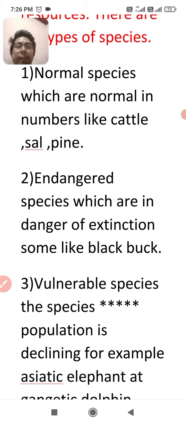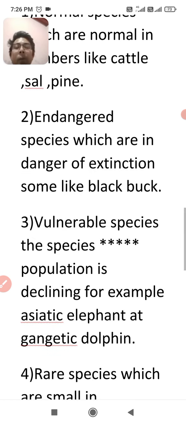Third point, vulnerable species: the species whose population is declining. For example, they were 100 in number, and then 19, and then 18. It means their population is decreasing day by day. These species are known as vulnerable species. As you know, the Asiatic elephant and Gangetic dolphin are considered vulnerable species. I think you got the point.